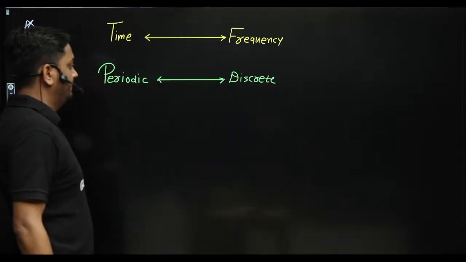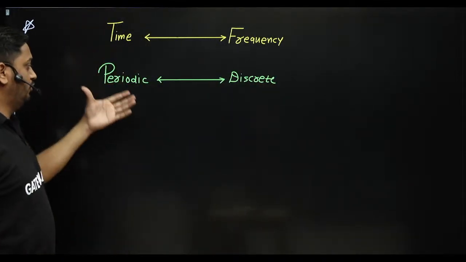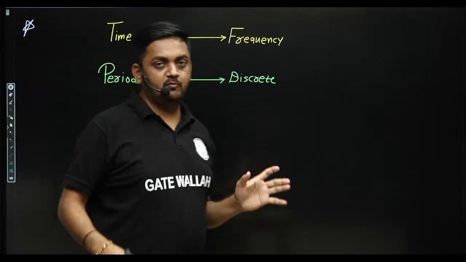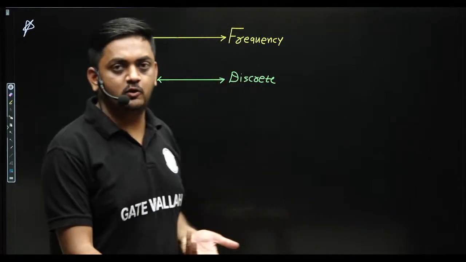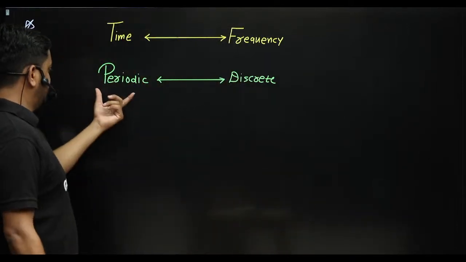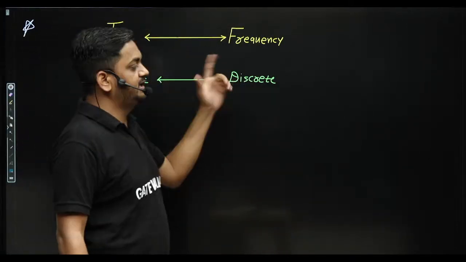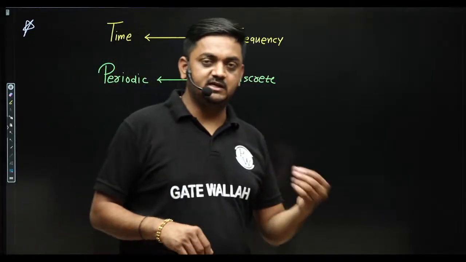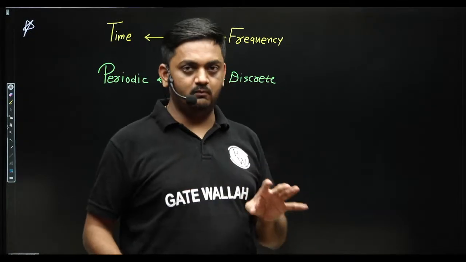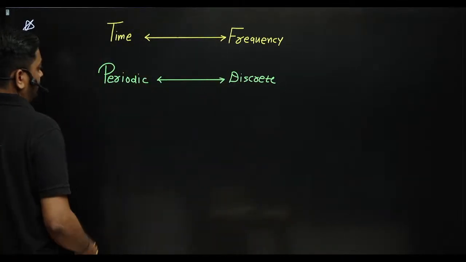So in time domain if signal is periodic, then in the frequency domain it will be discrete in frequency. Correct? And vice versa also true. Vice versa means if it is discrete here, then it will be periodic here, guys. This is very much important. It is applicable for CTFT, CTFS, DTFT, DTFS, for all kinds of transform.